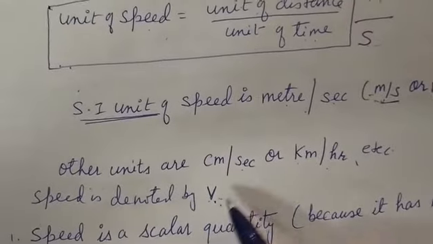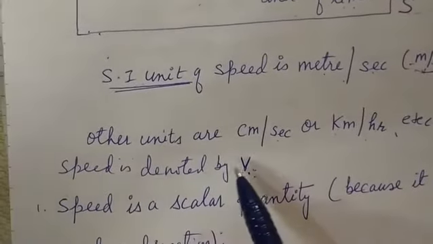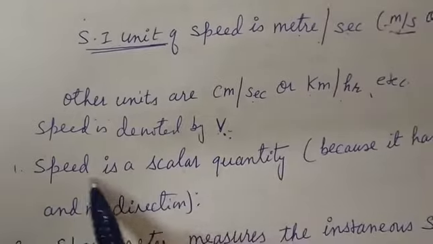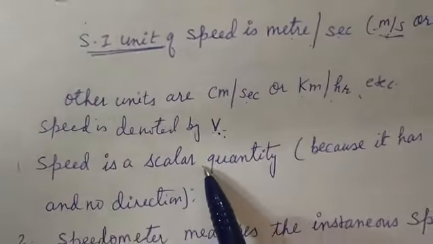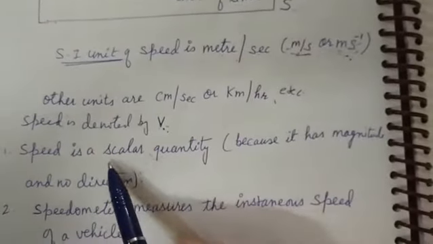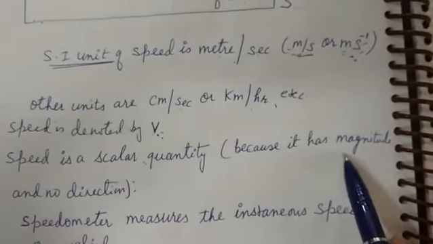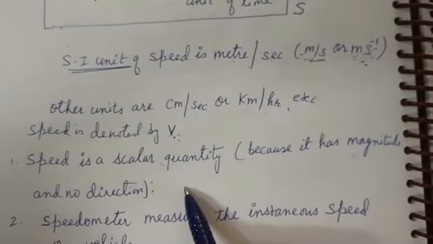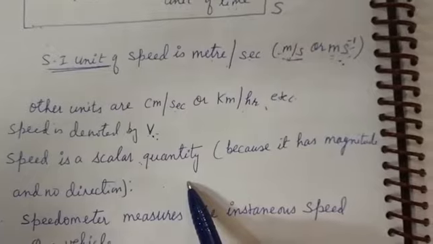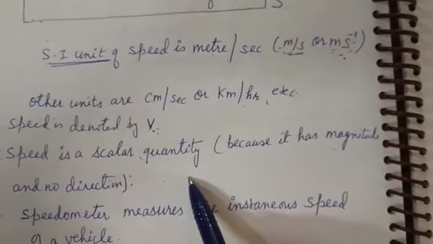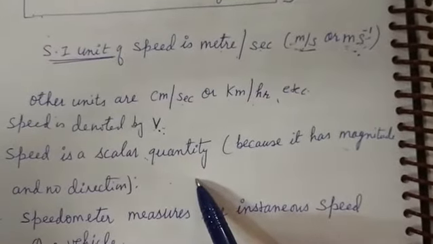Okay, initial and final we will discuss now. So speed is denoted by V. Now speed is a scalar quantity, because it has only magnitude and no direction. We say that the speed of the bus is 60 km per hour, but we don't tell the direction. Okay, then it is speed.